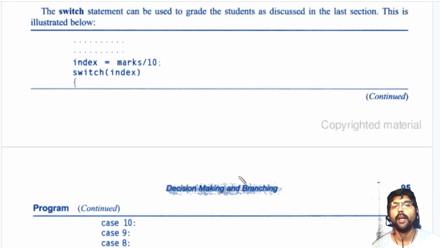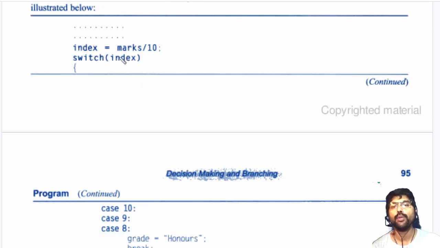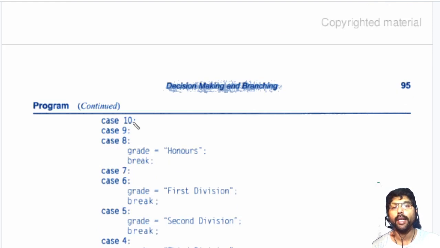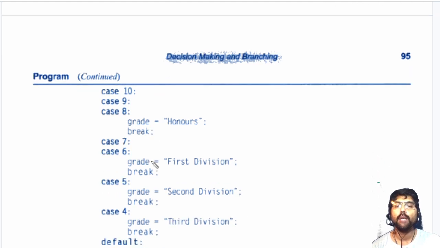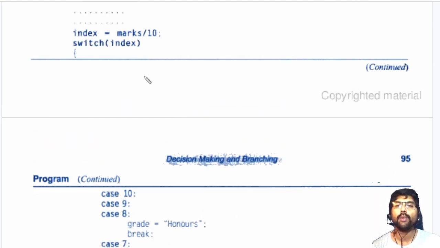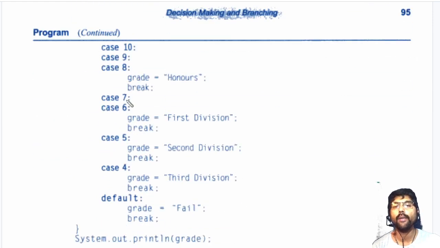Now this is one example here. I have one index value compared in the switch here. If the index value contains 10, 9 or 8, I have to write here grade is honor, and break means come out of the switch. Here marks is converted into an index value first. Okay, this index value is again checked for 7, 6, because if it is not 10, 9, 8 it should be 7, 6. If it is a 7 and 6, it is a first division.